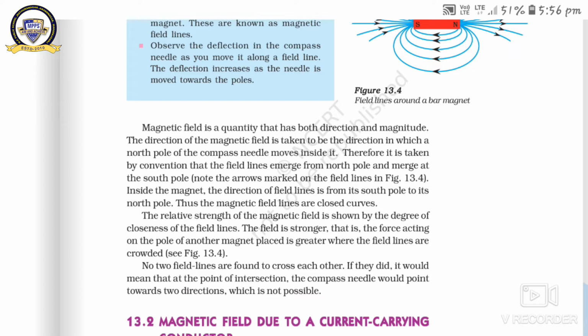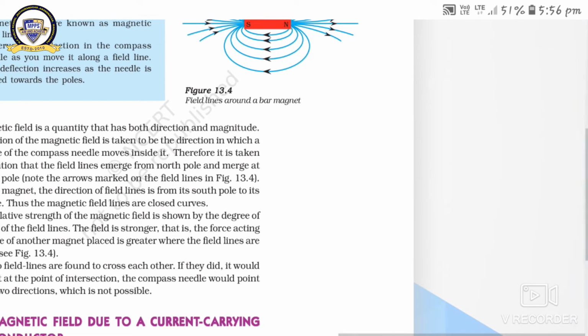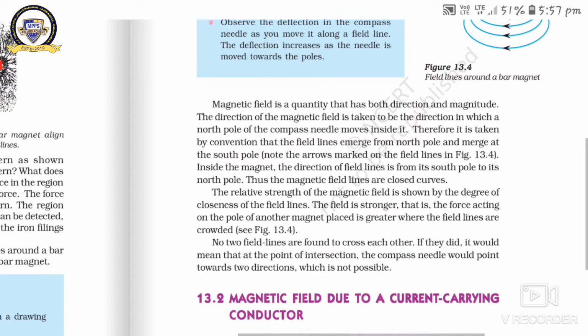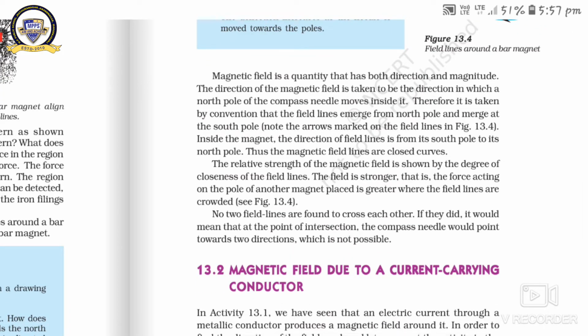If two field lines intersect each other, then at the point of intersection there would be two directions of the magnetic field, which is not possible. It means there is only one direction of the magnetic field at a particular point. Got it?